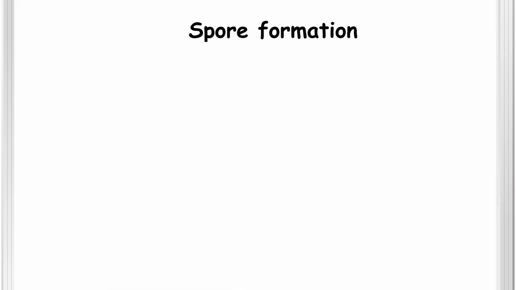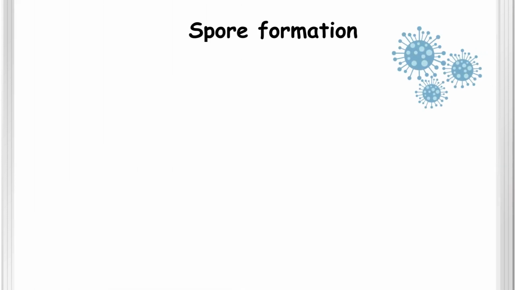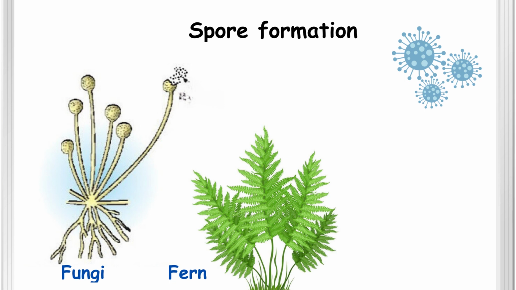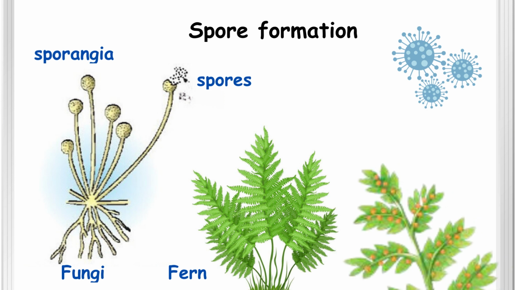Spore formation. Spore formation is a type of asexual reproduction that is common in fungi and some plants. Spores are tiny structures that are produced by the parent organism and can grow into new individuals under favorable conditions. In fungi, spores are produced in structures called sporangia, while in plants, spores are produced in structures called sori.